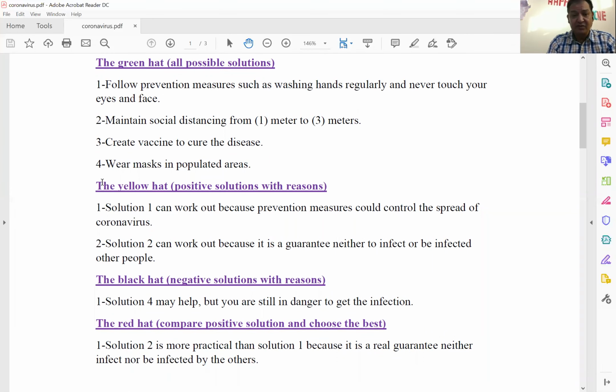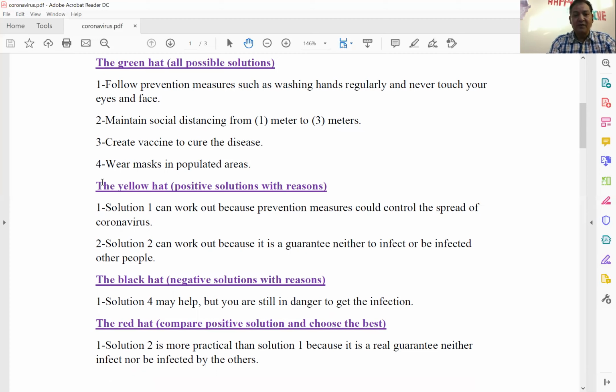What is the green hat? Green hat means you have to figure out all possible solutions that can work out to solve this problem. Let's talk about the first solution. Number one, follow prevention measures such as washing hands regularly and never touching your face or your eyes. Like this, you can control coronavirus to some extent.